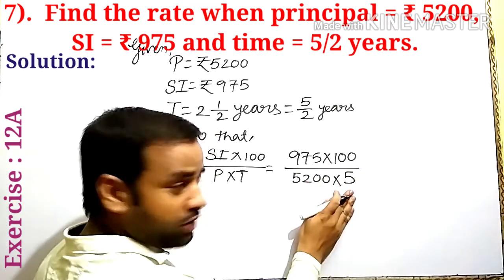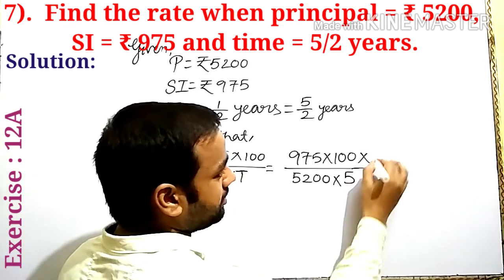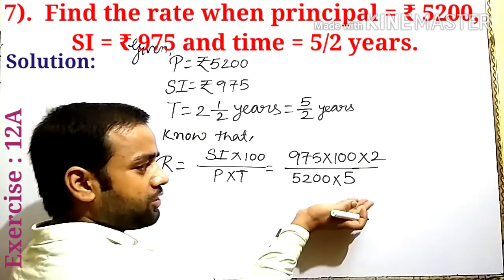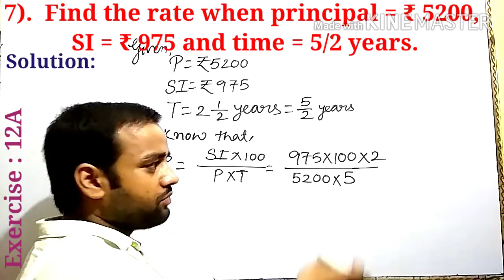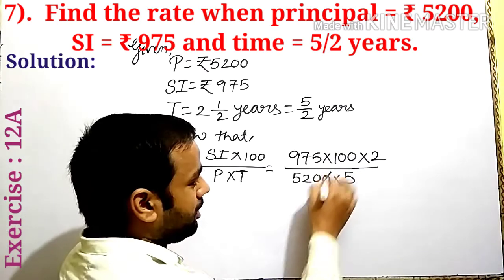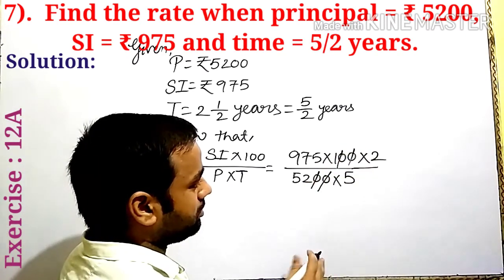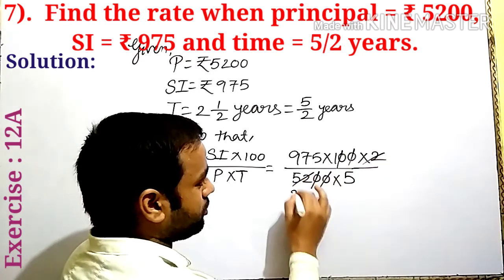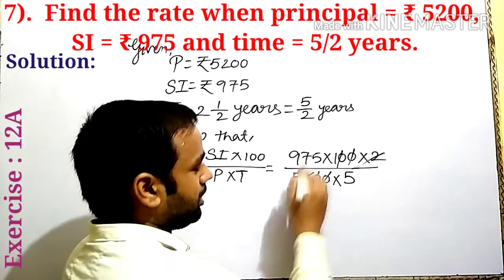The 2 in the denominator goes to the numerator, right? 5 by 2 turns into 2 by 5. Is it clear? Double zero cancel out.